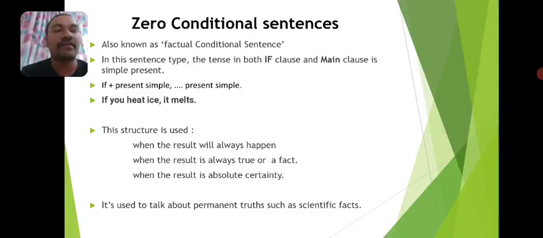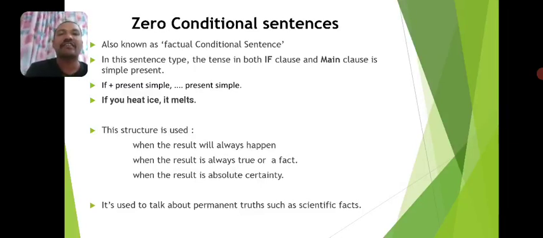So let's have a detailed discussion about all these conditional sentences. Zero conditional sentence. If you look at this title, it contains the word zero. The reason behind using this title, zero conditional sentence, we can easily understand as we progress through the discussion.